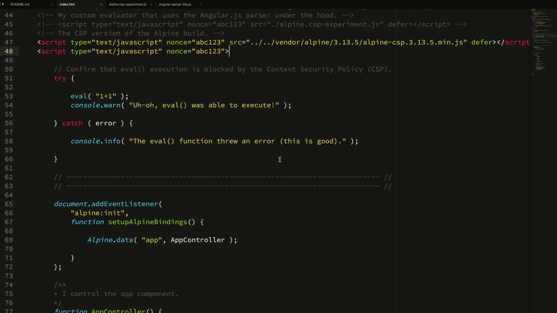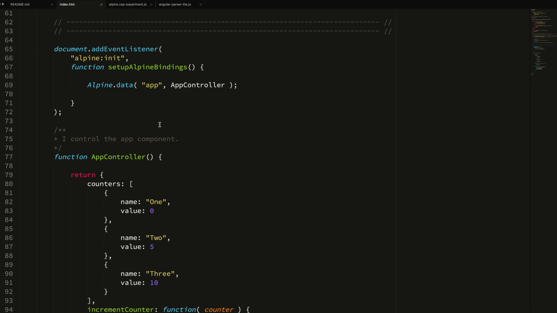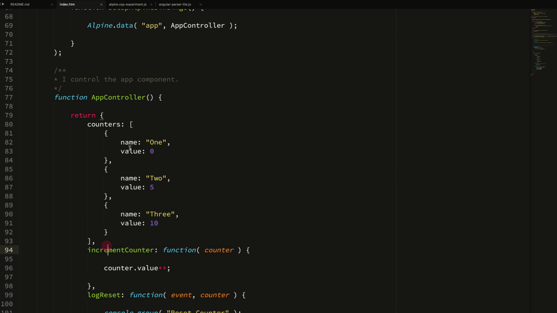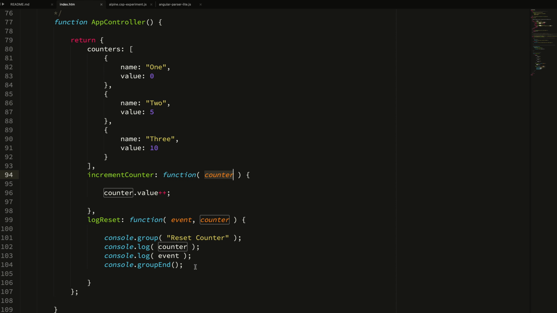And we have a little demo app here. I have a try catch, and I try to do eval, and that's just to verify that eval is actually being blocked by our content security policy. And then I set up an app, and the app just has a couple of counters. Each counter has its own name and its own value. And then there's a method for incrementing a given counter and for resetting and logging the reset of a counter.